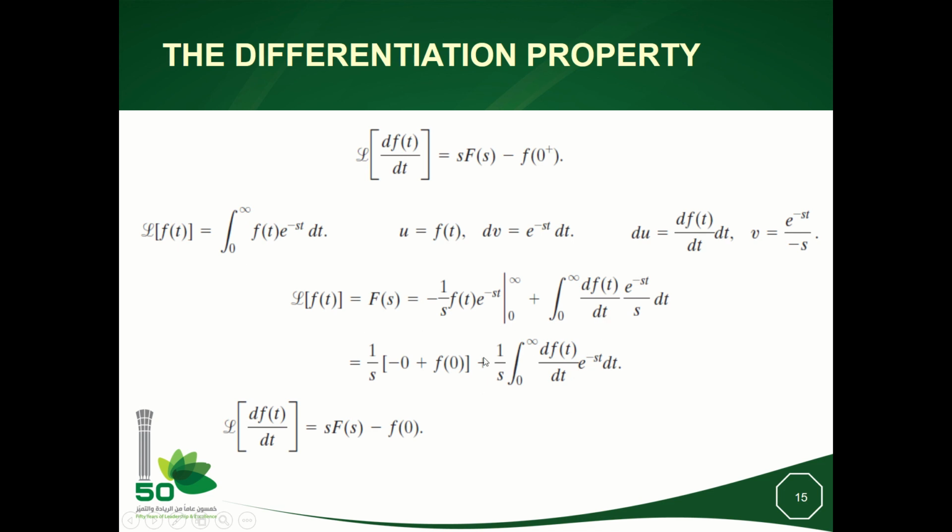So if I multiply now, F(s) is equal to this. It means sF(s) will be equal to the Laplace transform of df over dt plus f of 0.